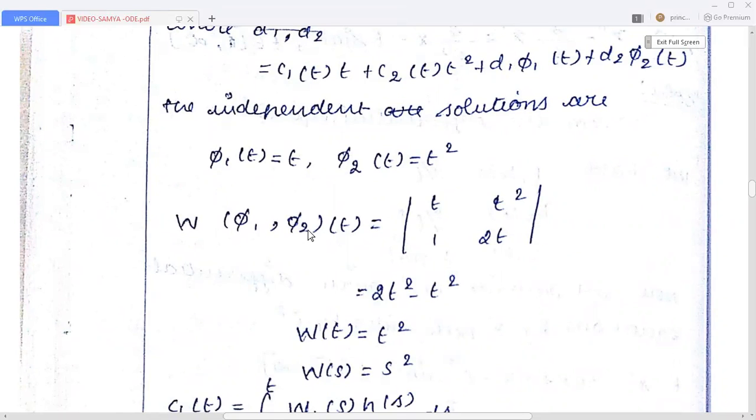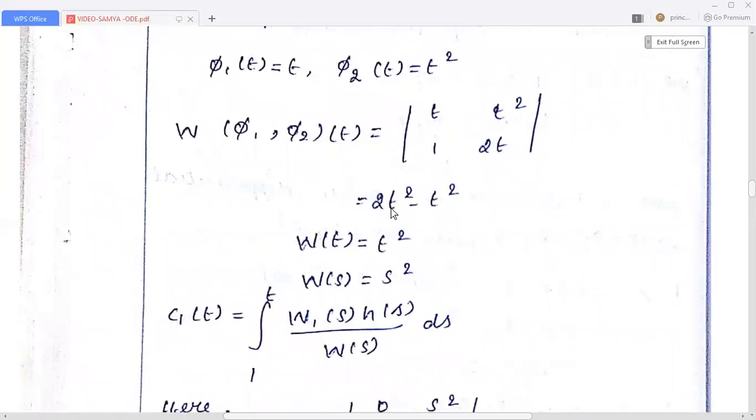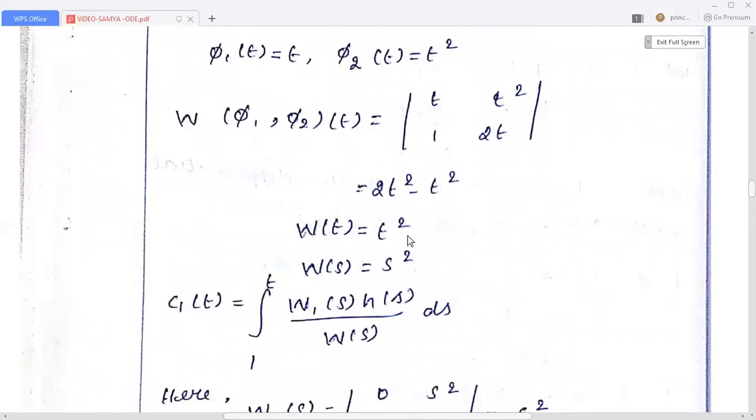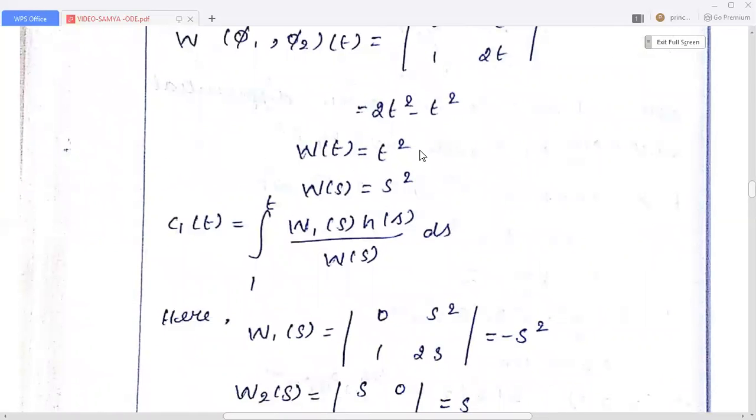So the Wronskian W(φ1, φ2)(t) equals the determinant with t and t² in the first row, and in the second row the corresponding derivatives with respect to t, 1 and 2t. When you expand the determinant, we get 2t² − t² = t². So W(t) = t², and W(s) = s².